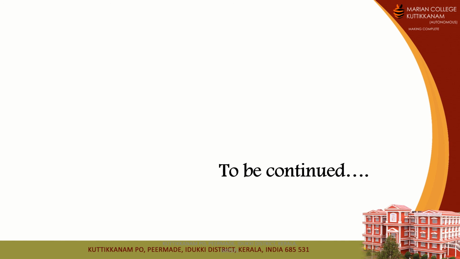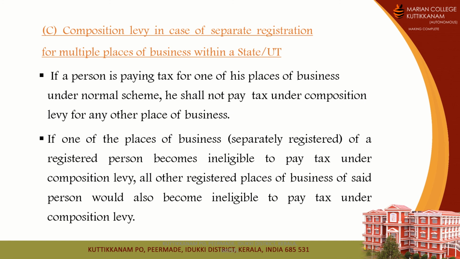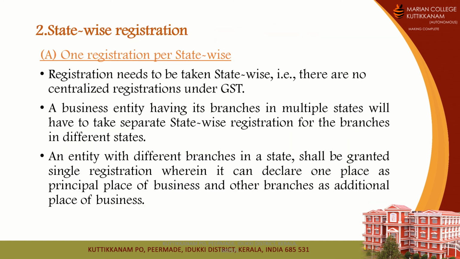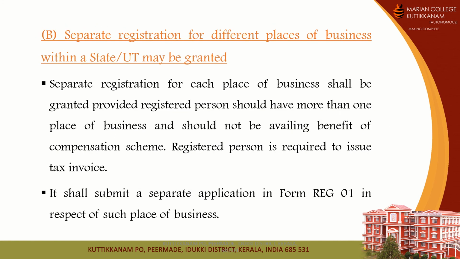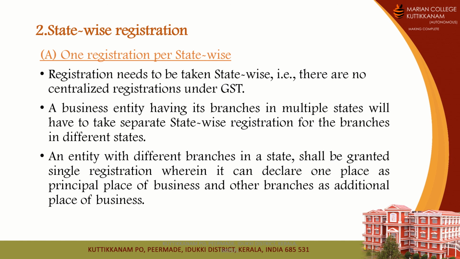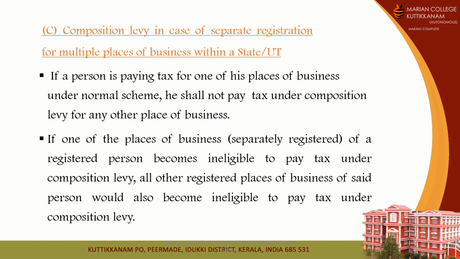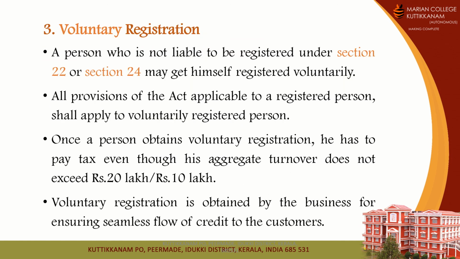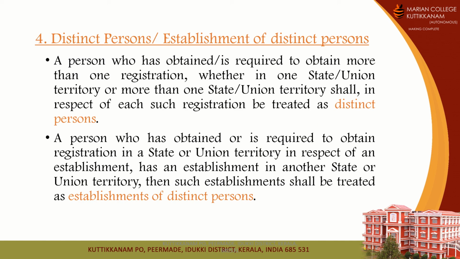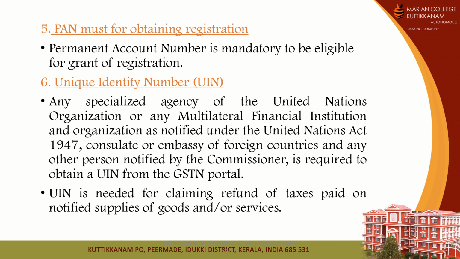What should be done in case of state-wise registration, where we have state-wise registration and also separate registration? What are the provisions regarding voluntary registration? Who is a distinct person, and what does an establishment of distinct person mean? What is the requirement of PAN, and also the requirement of UIN, to whom is it applicable?